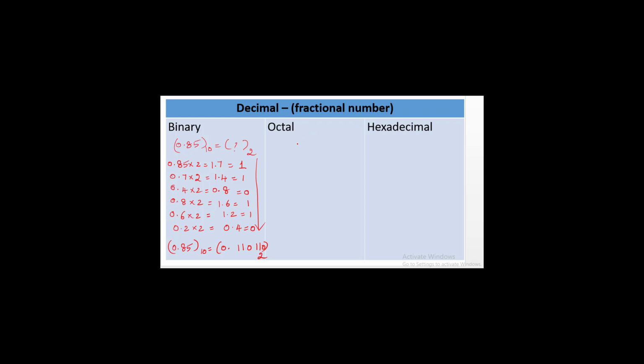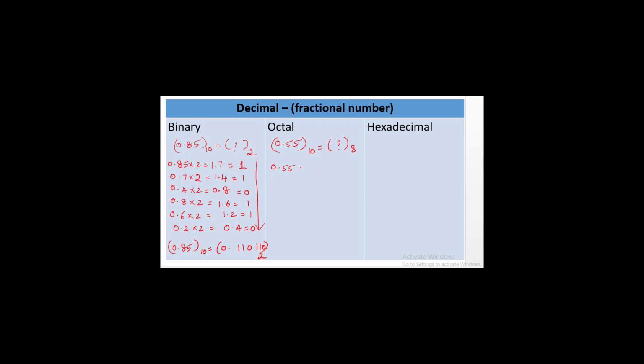For an octal number, for example, the decimal number 0.55, what is the equivalent value as an octal number? For this, we follow the same process. It is multiplied by 8.